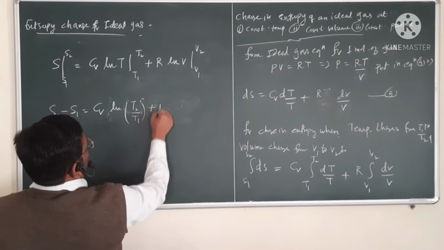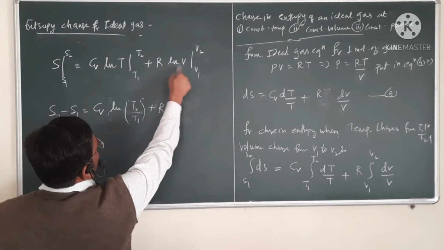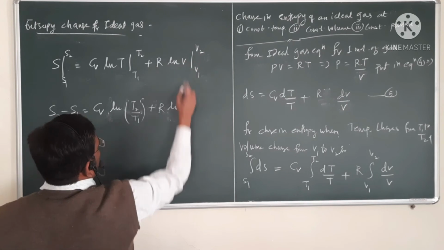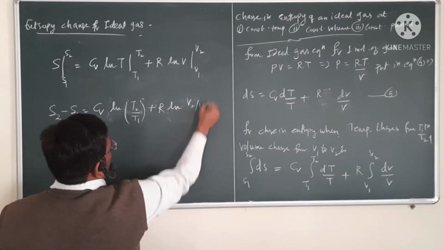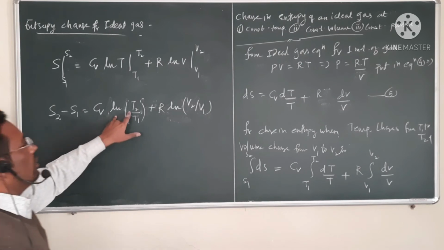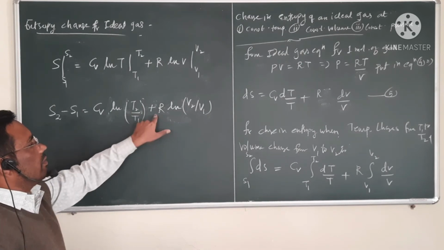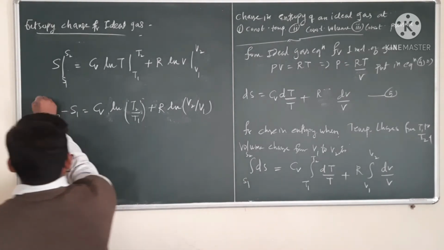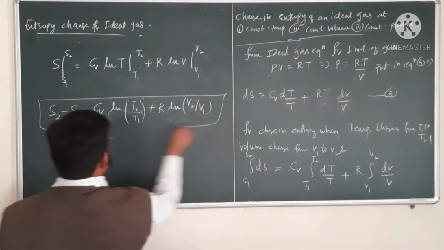Plus R into, again, ln of V2 minus ln of V1, which is ln of V2 divided by V1. So S2 minus S1, the change in entropy, is Cv ln of T2 divided by T1 plus R ln of V2 divided by V1. This is the equation for change in entropy.